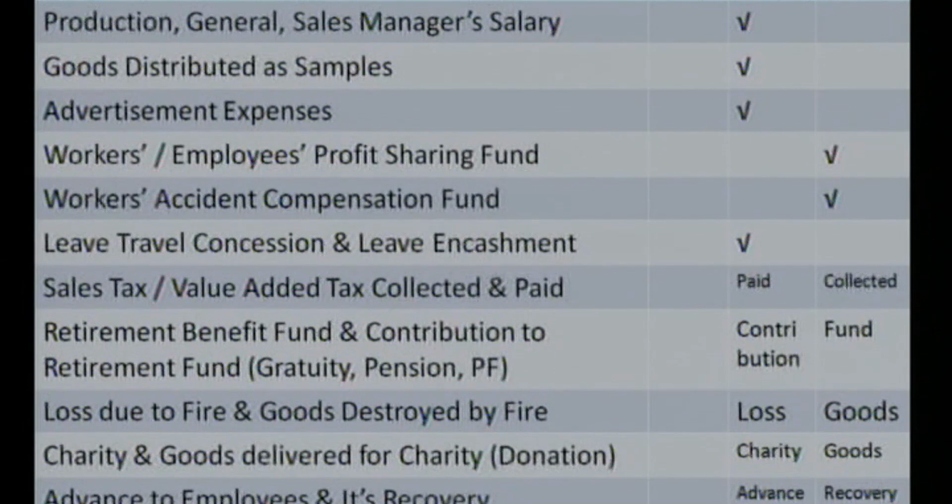Next one, workers or the employees' profit sharing fund. This is very important as far as the law is concerned, and the union of the workers and the management of the business, if they have entered into some transaction or they have made some rule that the business will share the profit with the employees, at the end of the year the business will calculate the profit of the business. Some of the profit will be shared with the employees or the workers of the business, so it will be a part of the profit.